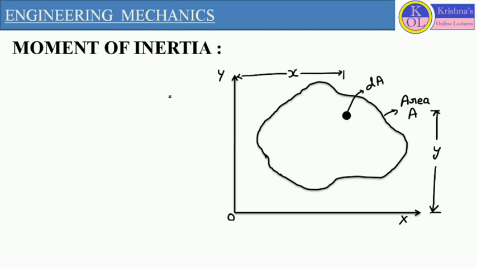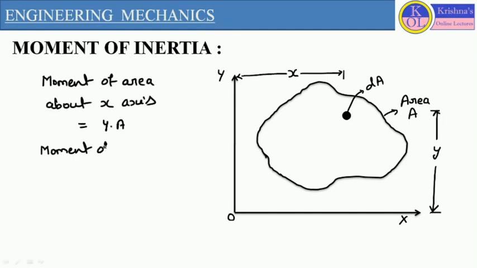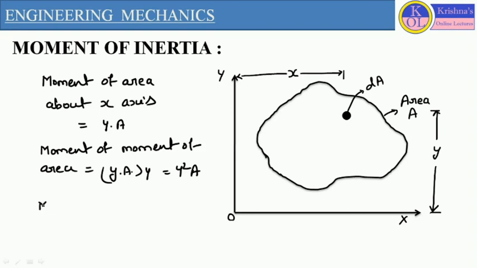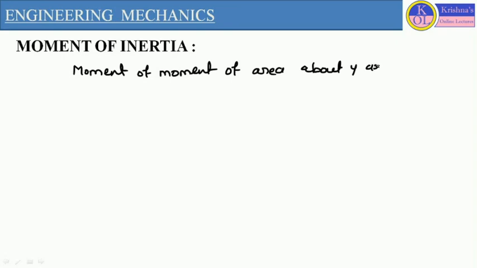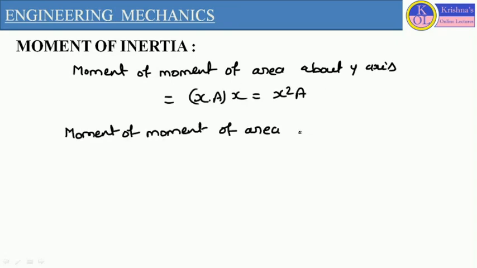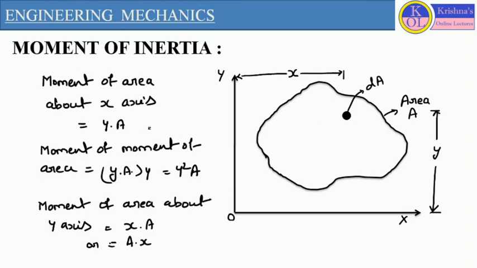As I've discussed in the previous lesson about the moment of area, that is also called second moment of area, and it is called moment of inertia. So if we define the moment of area, we can define it with respect to one reference axis.